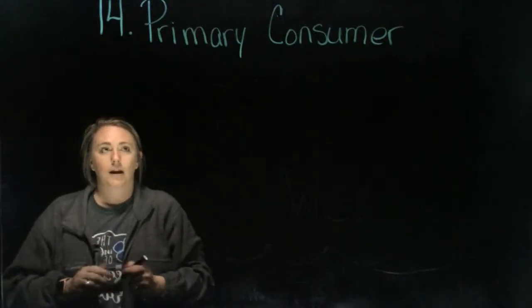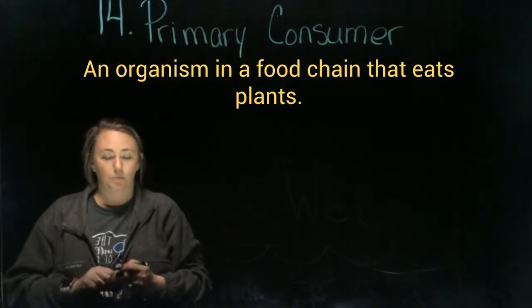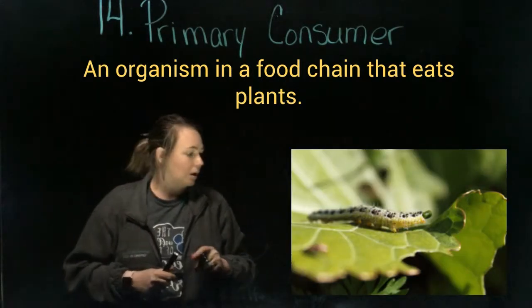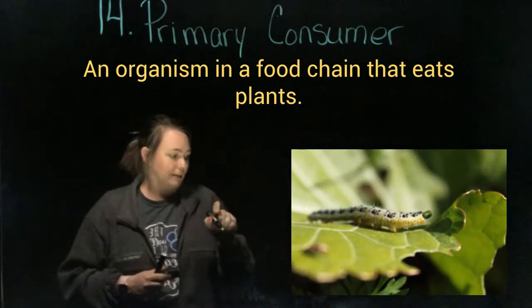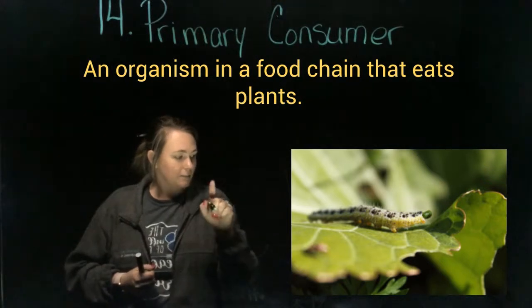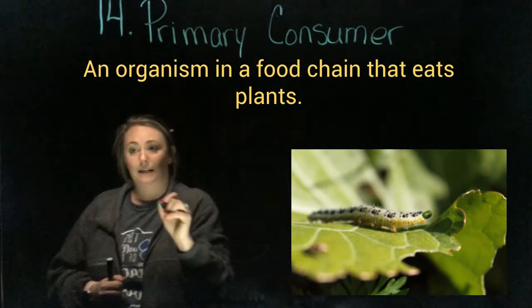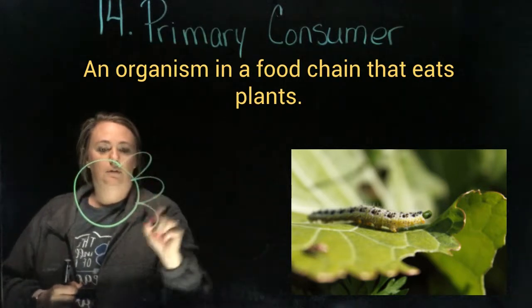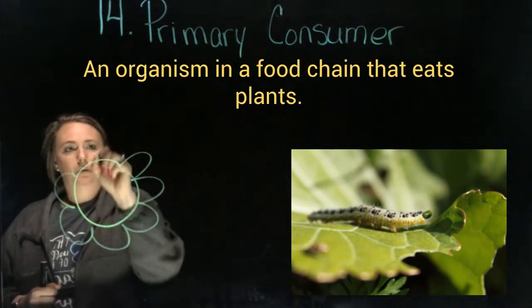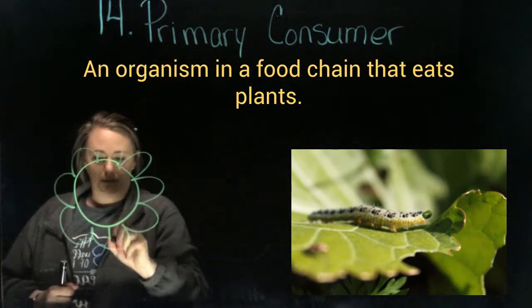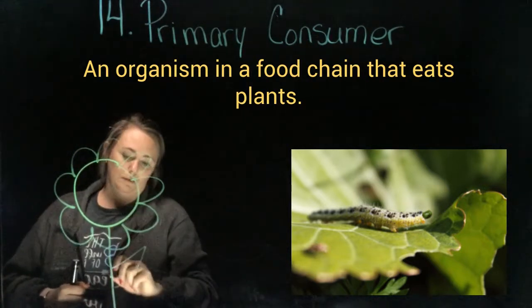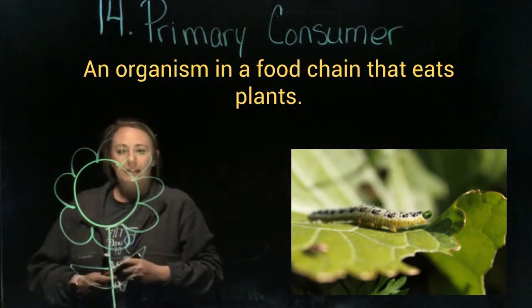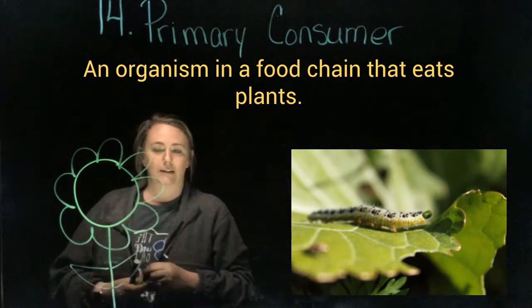Okay, for our next word, primary consumer, I'm going to try to draw a little picture here. Primary consumer means an organism in a food chain that eats plants. So I'm going to draw a flower, okay, and put our stem down here, okay, and a primary consumer is anything that feeds on the plants.